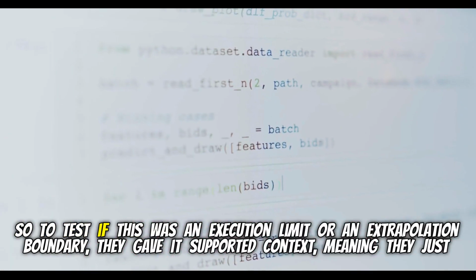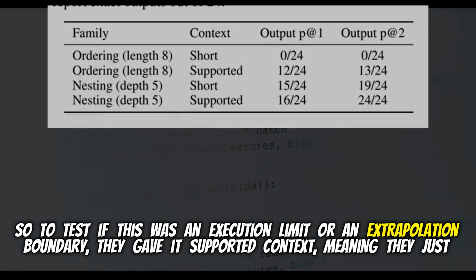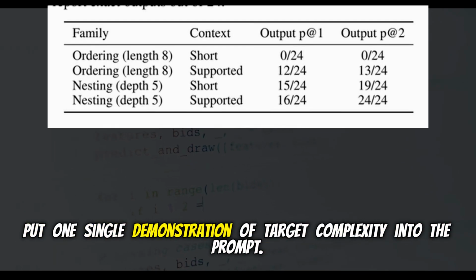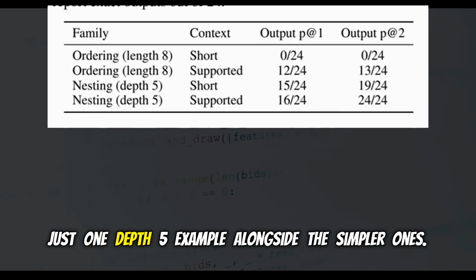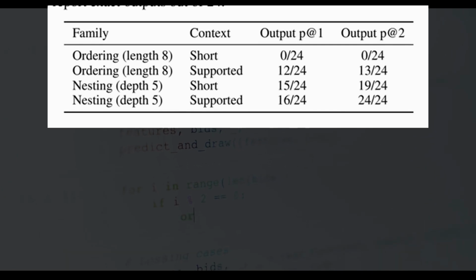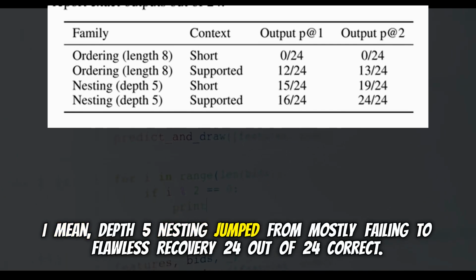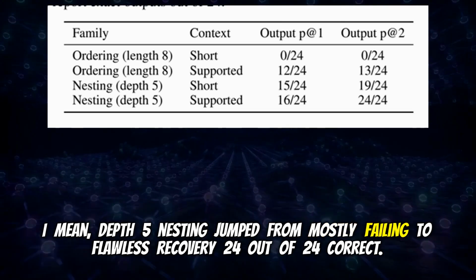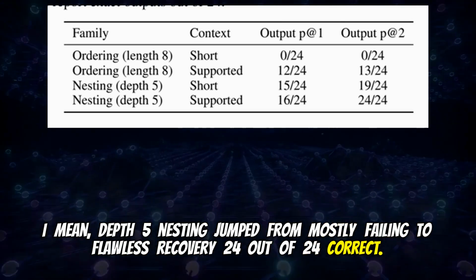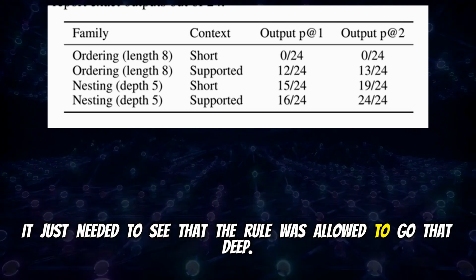So to test if this was an execution limit or an extrapolation boundary, they gave it supported context. Meaning they just put one single demonstration at the target complexity into the prompt. Exactly. Just one depth 5 example alongside the simpler ones. And the recovery from that one example is incredible. I mean, depth 5 nesting jumped from mostly failing to flawless recovery, 24 out of 24 correct. It just needed to see that the rule was allowed to go that deep.